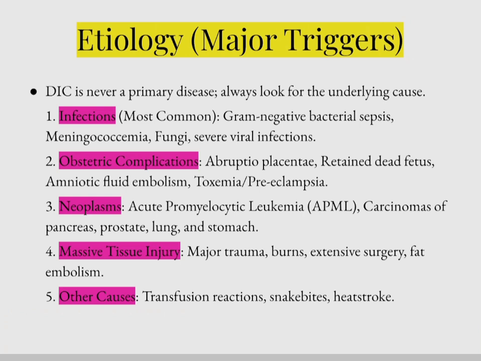Then certain neoplasms also cause DIC. Mainly you have to remember acute promyelocytic leukemia and carcinomas of pancreas, prostate, lungs and stomach. Most important, acute promyelocytic leukemia. And also in case of massive tissue injuries like major burns, extensive surgeries, and also in bone fracture, fat embolism can occur, that can also lead to DIC. Other causes include transfusion reactions, snake bites and heat stroke.